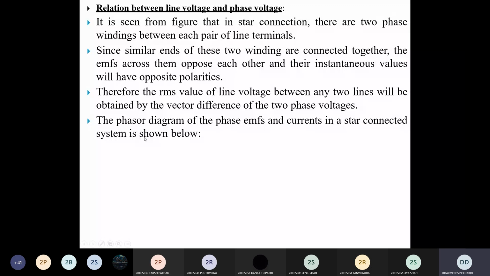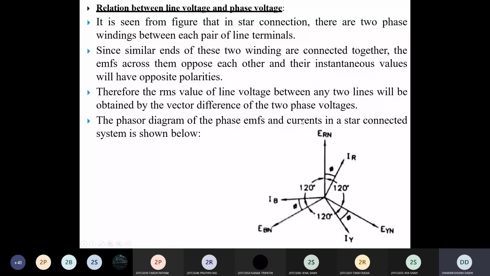So when two similar ends of these two windings are connected together, the EMF across each winding opposes each other and the instantaneous values are of opposite polarity. That we understand mathematically. So here you can see the vector diagram of all these line voltages, or sorry, phase voltages, ERN, EYN and EBN.